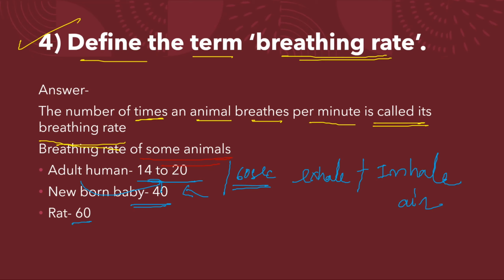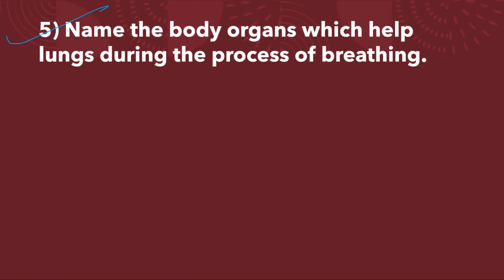Next, a rat can breathe 60 times, okay, much more than a human newborn baby, that is 60 breaths in 60 seconds. So a rat breathes one breath every 1 second. Clear, students? And a horse can breathe 12 breaths, almost like the humans, in 60 seconds, that is 1 minute. Clear, students? Question number 5.